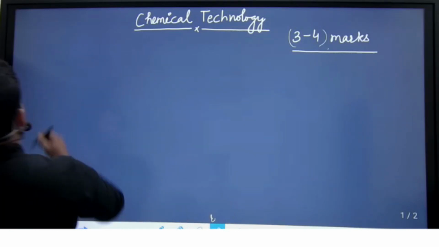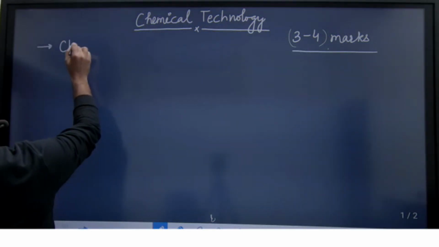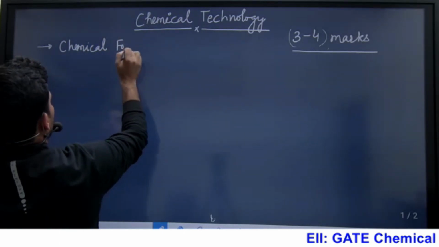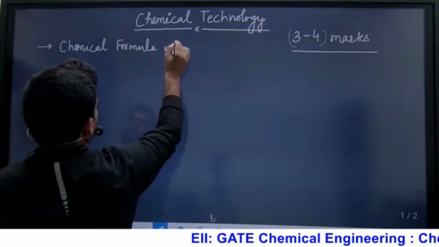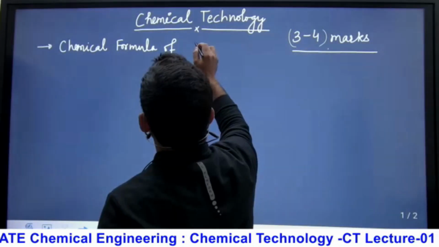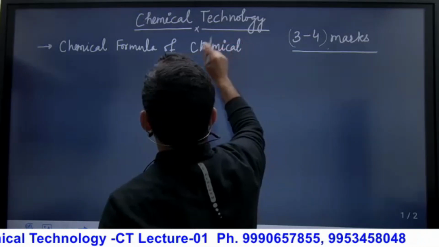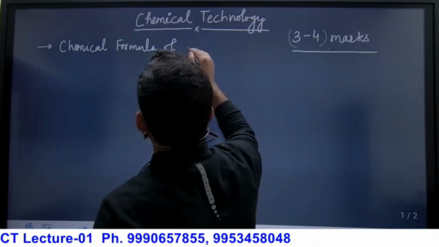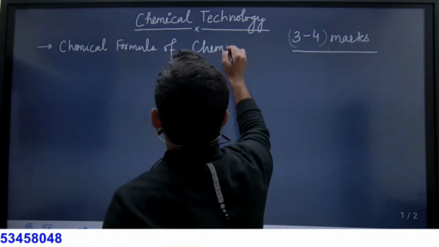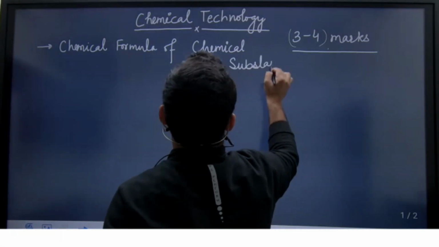Try to understand. Let's say we will discuss the chemical formula of a chemical substance, so we will discuss their formulas.